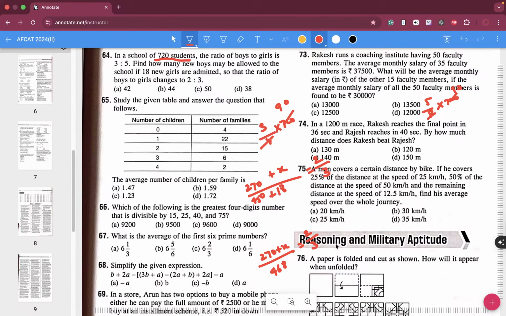So 270 into 3 is 810, plus 3x is equal to 468 into 2, which is 936. Which means 3x is equal to 936 minus 810, which is 126. So x is 42. The answer will be 42, folks.